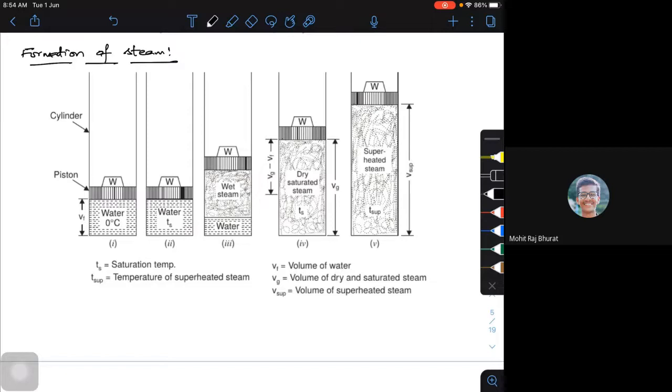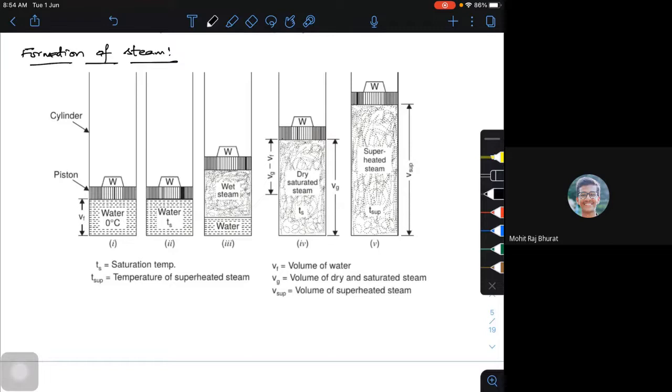That means when you look into the steam tables, the volume of the liquid or fluid is valid till the saturation temperature. Now at the saturation temperature, slowly the volume is increasing. So I need to consider the volume of the fluid, that is liquid, plus the volume of the vapor, by what percentage: whether it is 10% wet, 20% wet, 30% wet, or 40% wet. Depending upon the dryness fraction, I consider the volume of that particular wet steam.